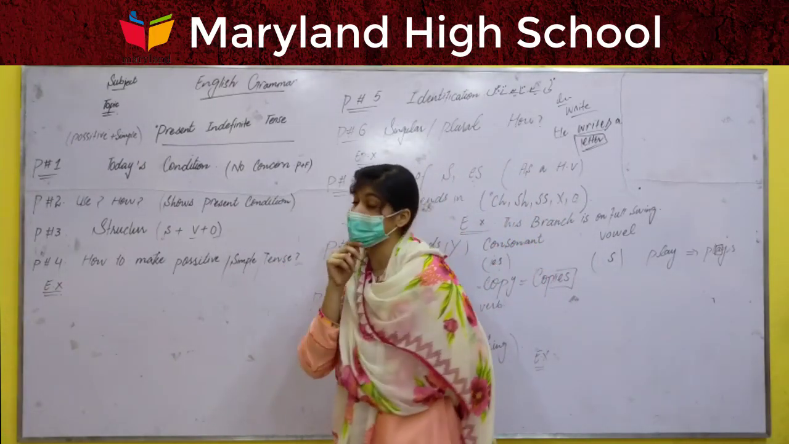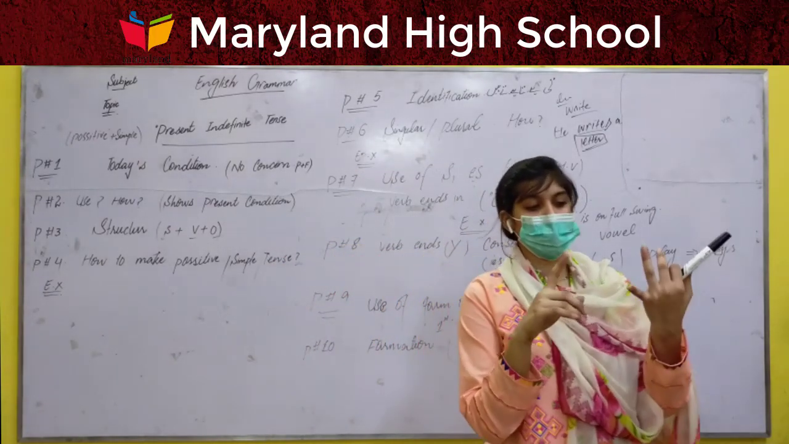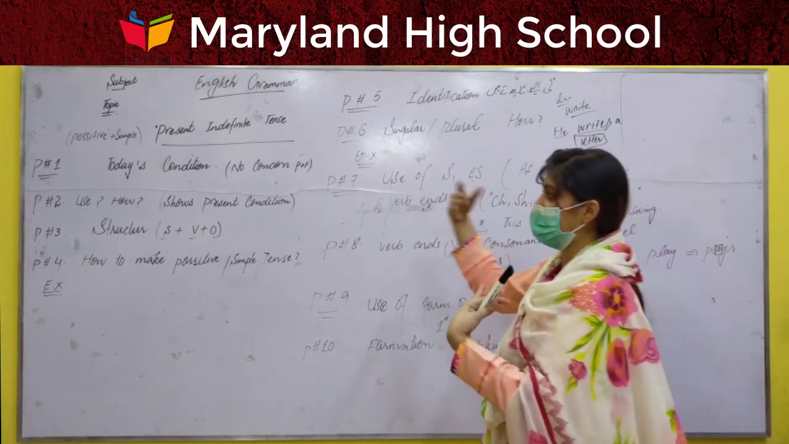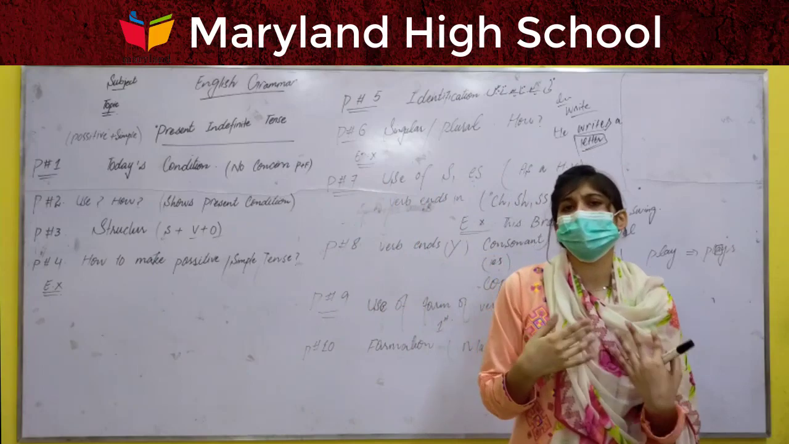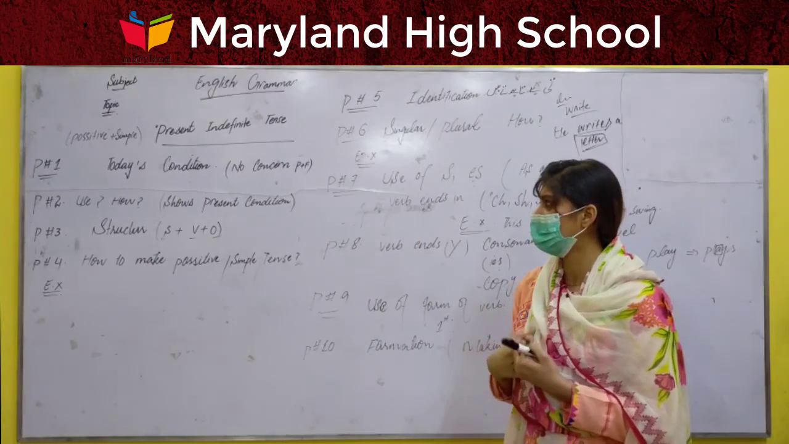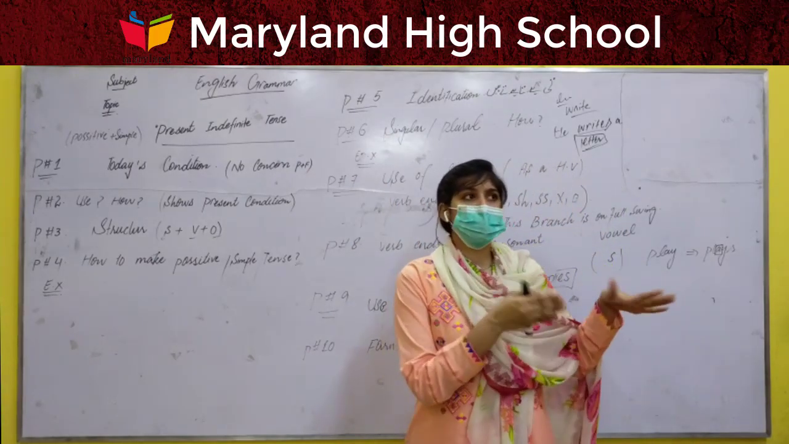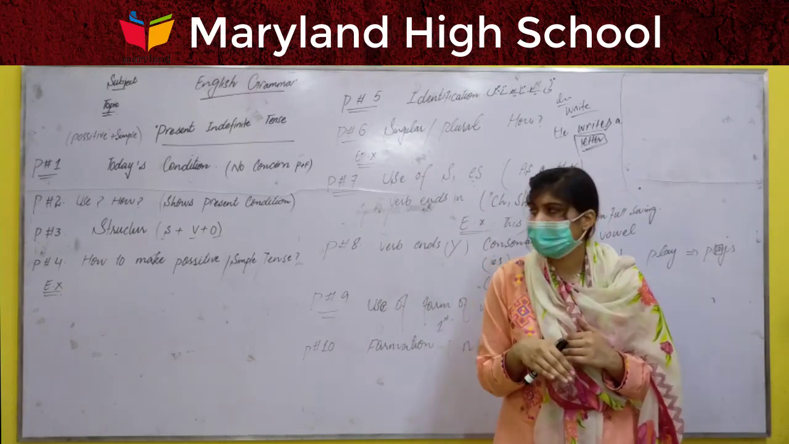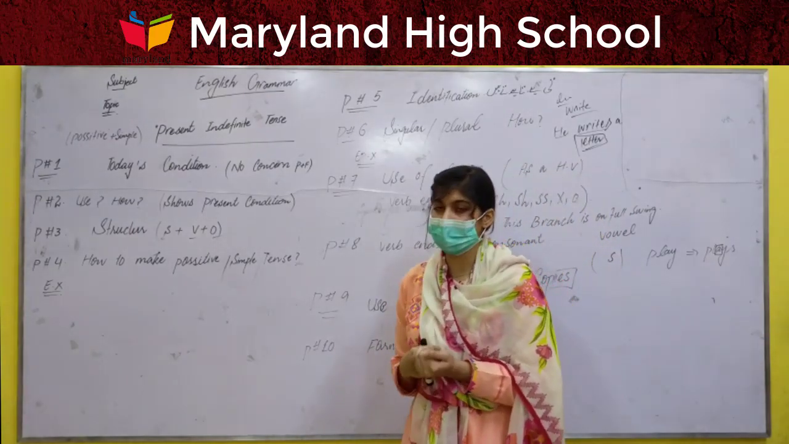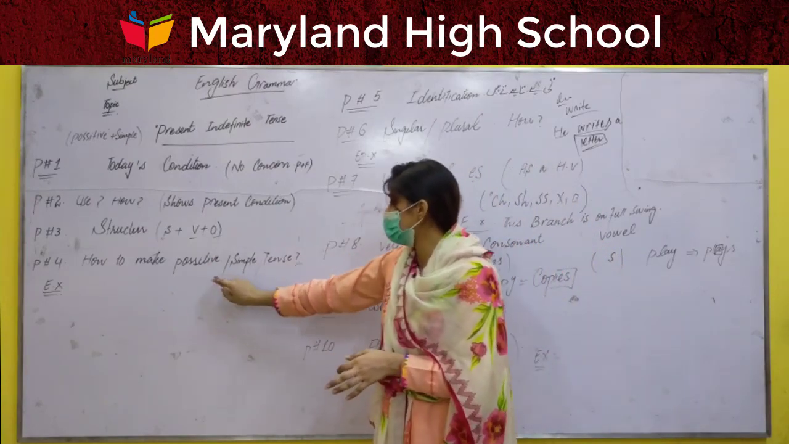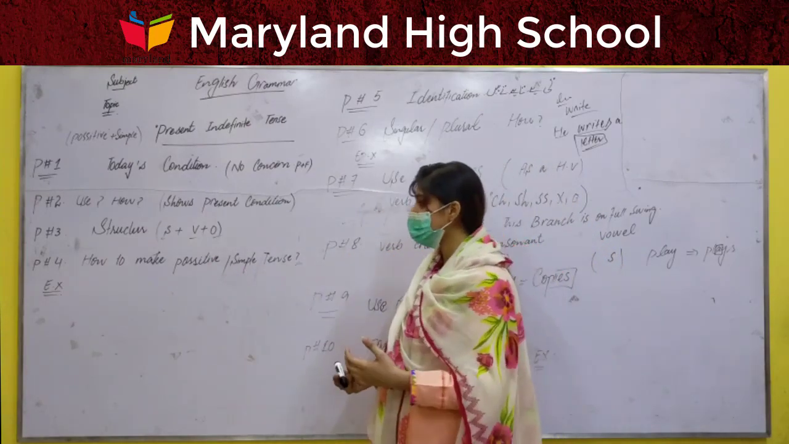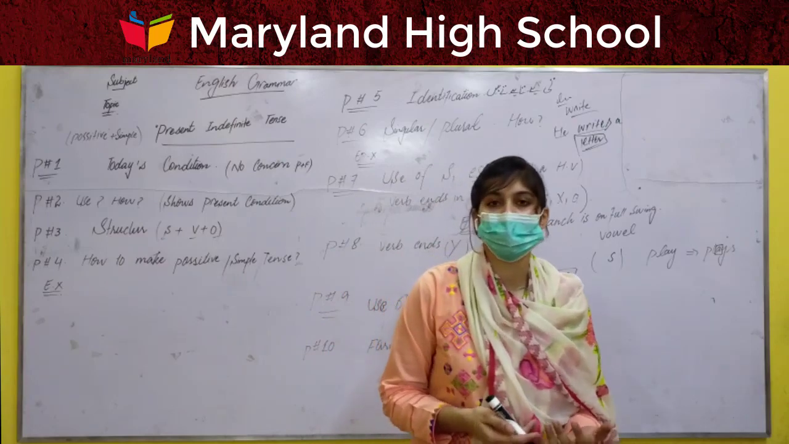How to make a positive sentence? Now the question is how we can make it. We have already read that the present indefinite means today's condition. Second, it shows the present condition, actual habits, daily routine life. And the structure was covered as well. The fourth point is how to make positive simple tenses. It's not complicated. It's very easy.